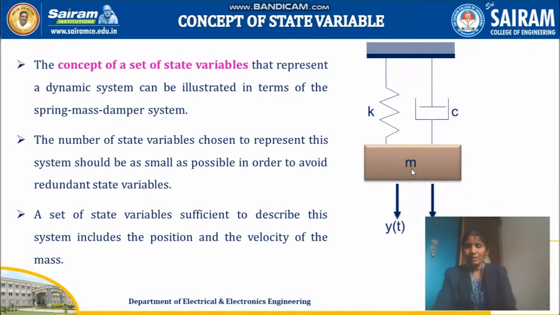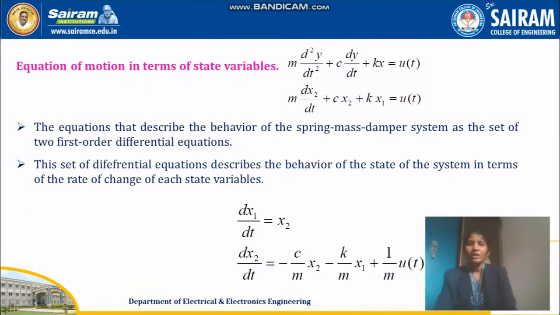The mass is represented with m into d square x by dt square. If the displacement is x1, you can write it as m into d square x1 by dt square plus c into dx1 by dt plus k into x1, that is the displacement. It is the equation of motion in terms of your state variable.